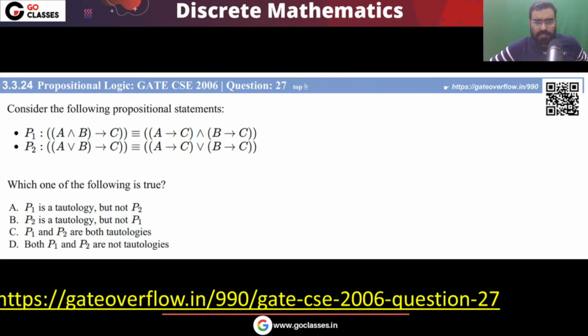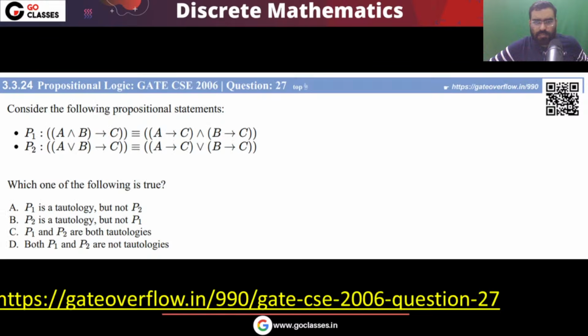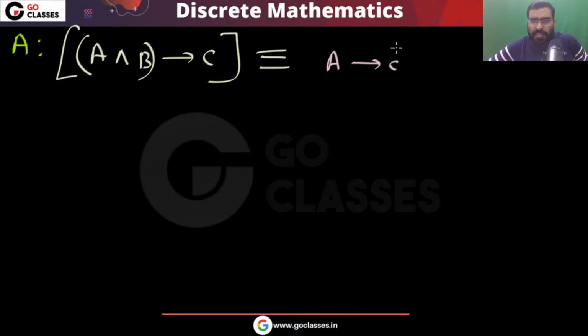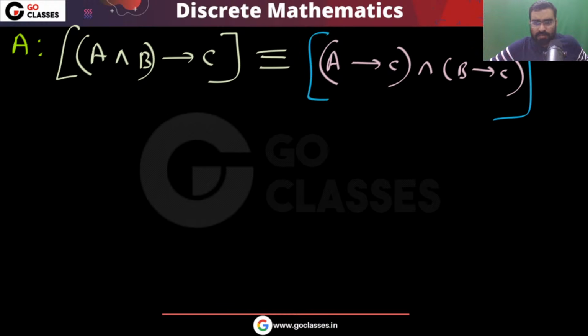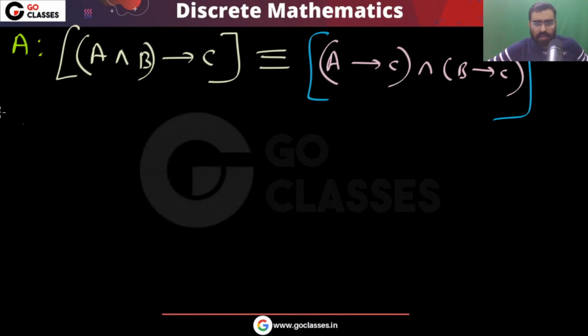Option A is A and B implies C. This is equivalent to A implies C and B implies C. What is the best way to solve this question? A implies C and B implies C. And in the other expression, there is an OR given to you. In the second expression, it is OR.